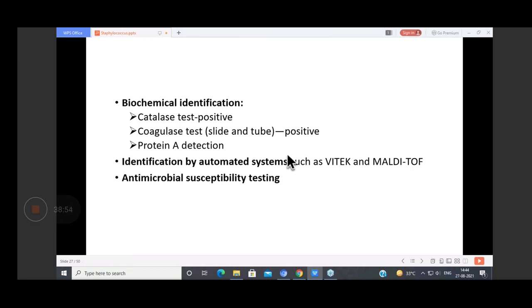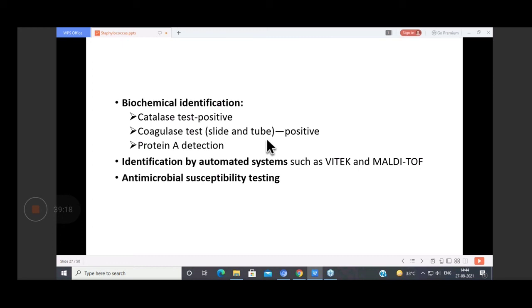Now tube coagulase क्या होता है? Tube coagulase होता है, it's an enzyme coagulase which is produced by bacteria, which is secreted by Staph aureus. So we will take the colony of Staph aureus, उसको emulsify करेंगे plasma में. We take a rabbit plasma or human plasma.